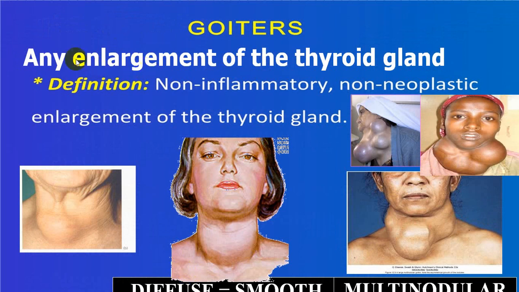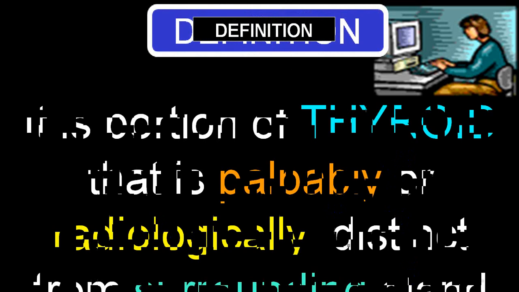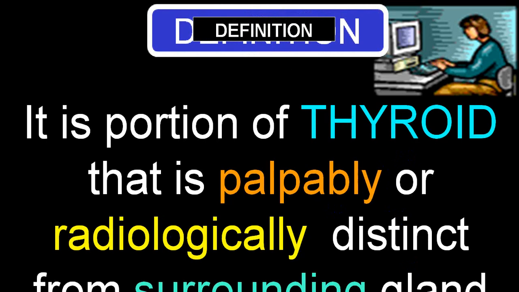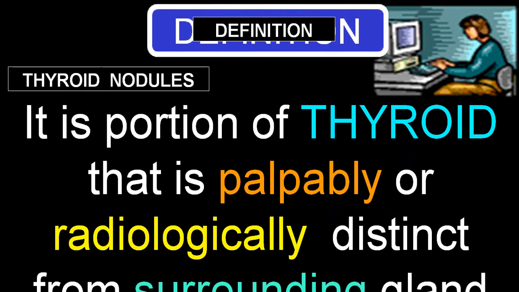So goiter is enlargement of the thyroid gland, that's all. It may be non-inflammatory, inflammatory, or non-neoplastic. It can be diffuse, or we call it smooth. It can be multinodular goiter. So a portion of the thyroid gland which is palpable or radiologically distinct from the surrounding gland tissue, then we call that a nodule.